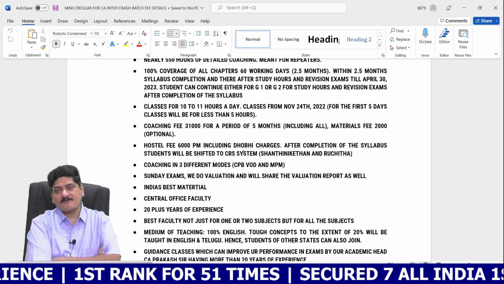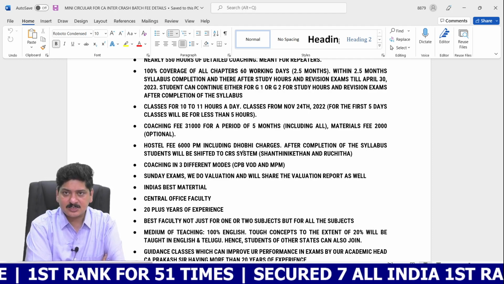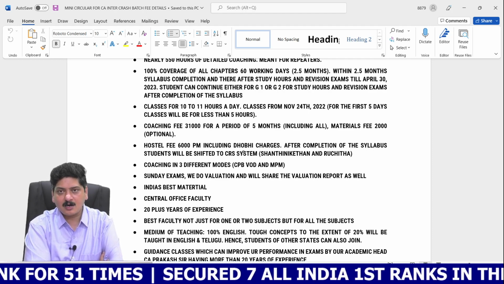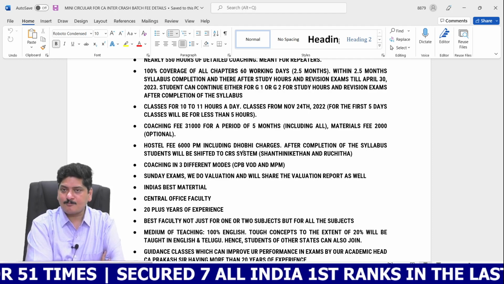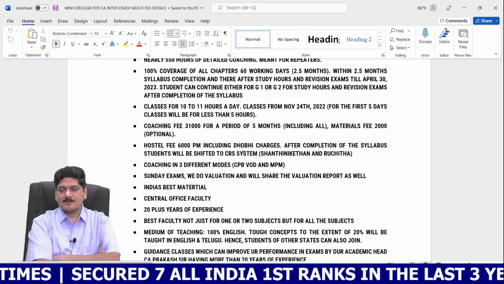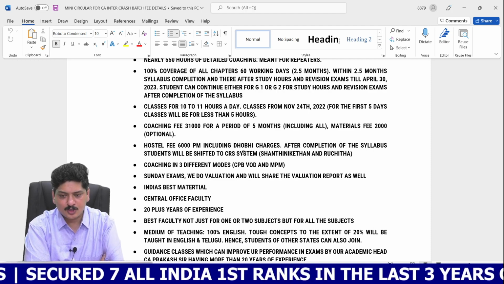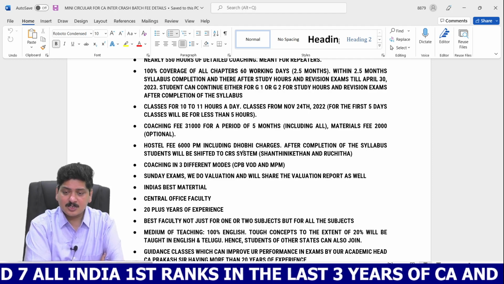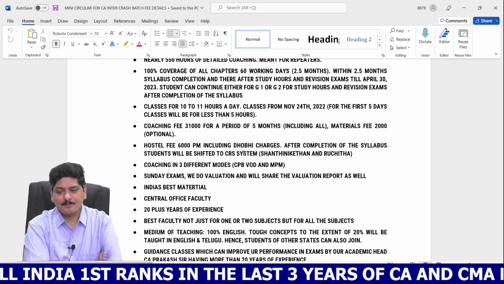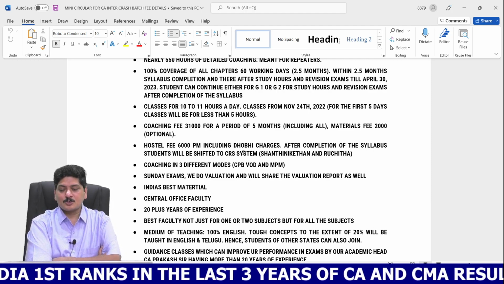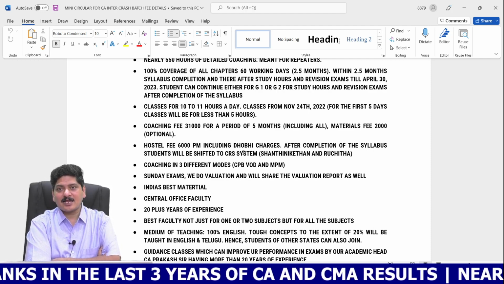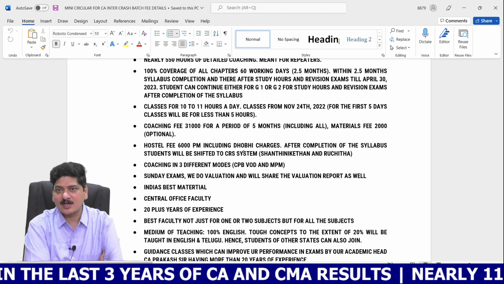Please do note that after completion of the syllabus, our hostel students will be shifted to the CRS system, complete residential system. Boys will be shifted to the Shantiniketan campus, and girls will be shifted to the Ruchita campus. The decision may change. Shifting to CRS is mandatory, but we haven't taken any final decision on the campus. It is only a preliminary decision.